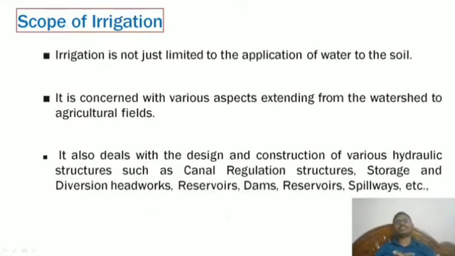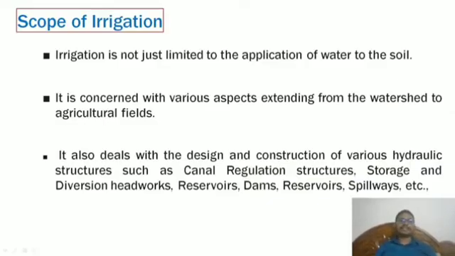Next, necessity. We understood what we understood. Wherever rainfall is less, wherever we need more crop outcome, we have to make sure that we store the flood peak flow, and we have to give it to the nearby irrigation in a systematic way. But what is the scope that follows from the necessity?